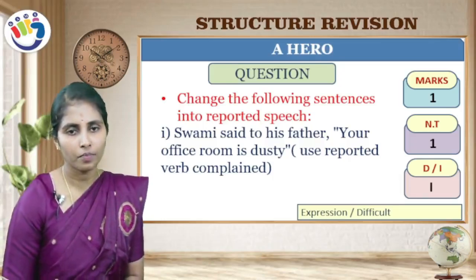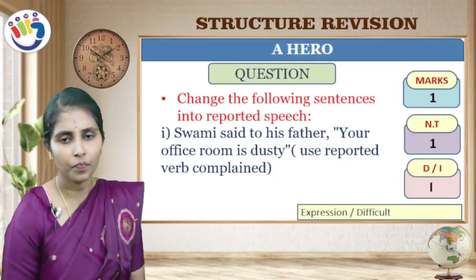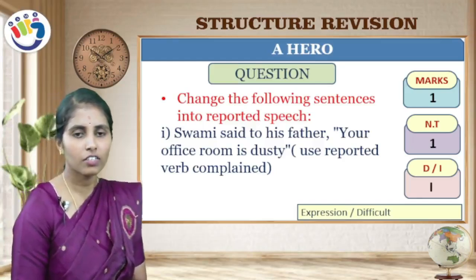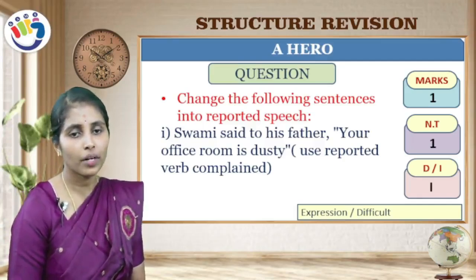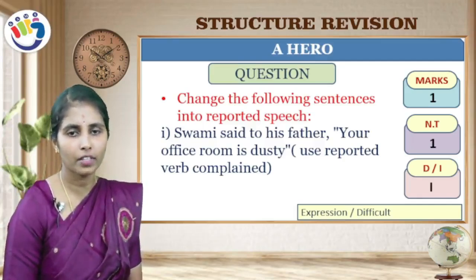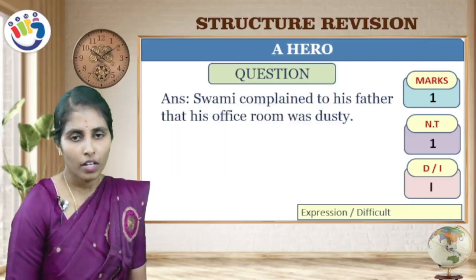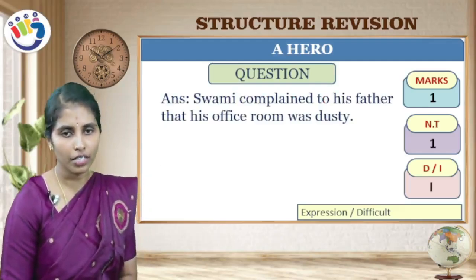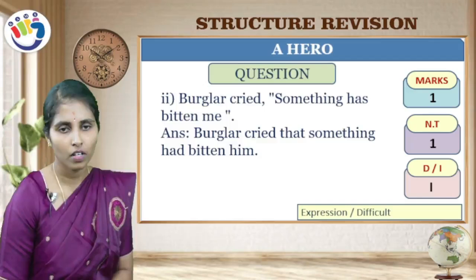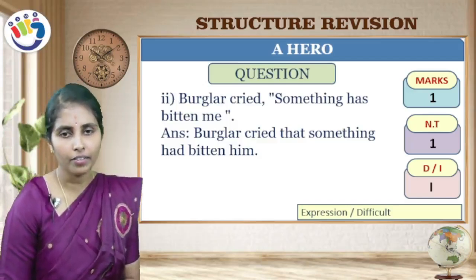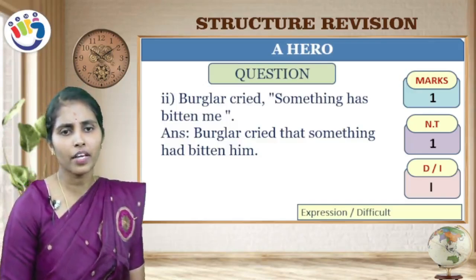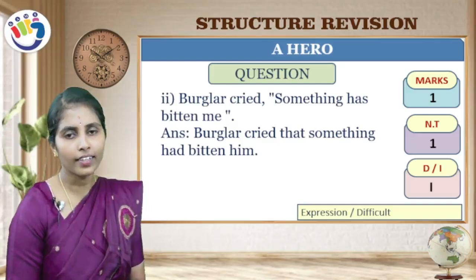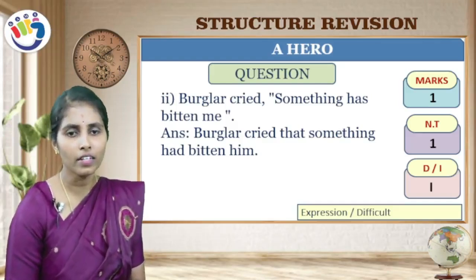Swami said to his father, "Your office room is dusty." So use the reporting verb complained. Swami said is your reporting verb, but instead of said, you should use complained. They have given an instruction. Swami complained to his father that his office room was dusty. This is the indirect speech. Next, burglar cried, "Something has bitten me." How can you construct the indirect speech, children? Burglar cried that something had bitten him.